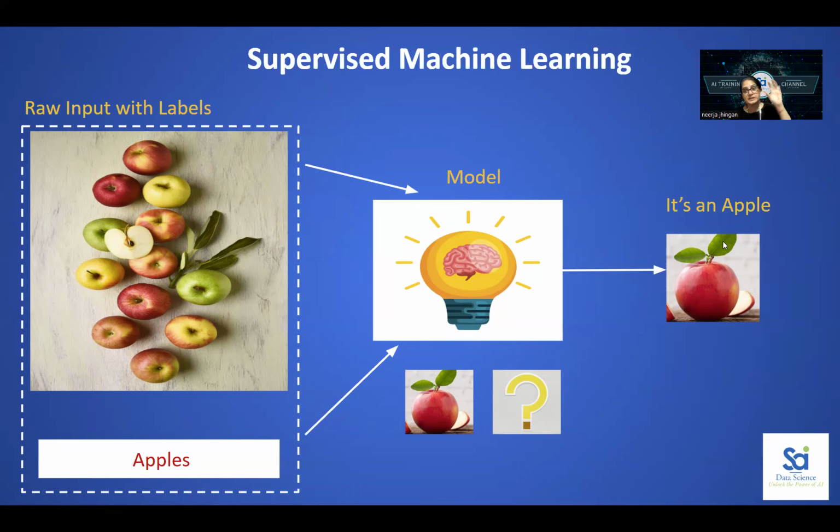So you are going to train the machine by giving the features of the apple, and you are also telling it this is an apple. In the picture you can see there are two colors of apple, red and green. Based on these features, if it shows green color, you will predict it's a green apple. If it's a red apple, you will predict a red apple. But you are providing the raw input with the labels. This is not happening in unsupervised learning, but I will explain it later in an upcoming video. Today we focus only and only on supervised.